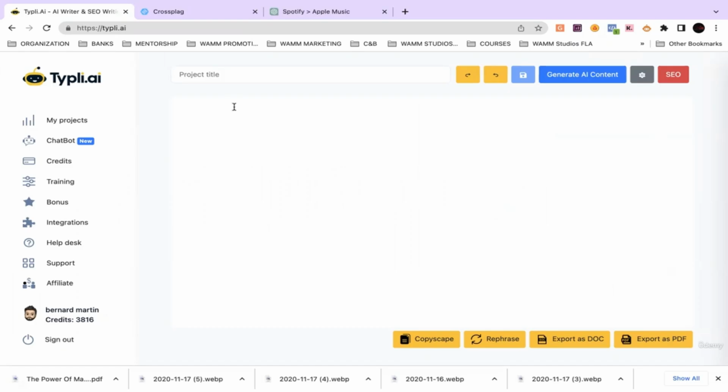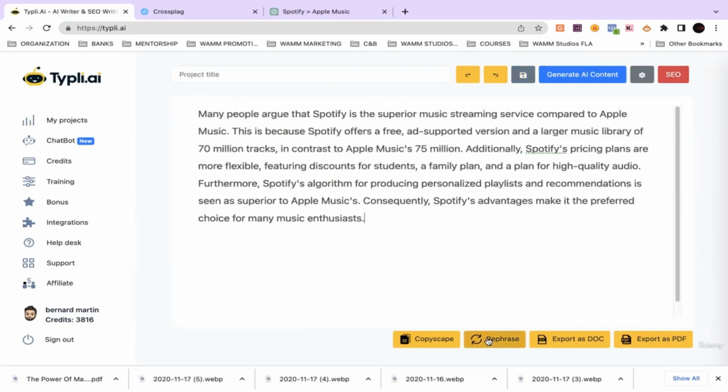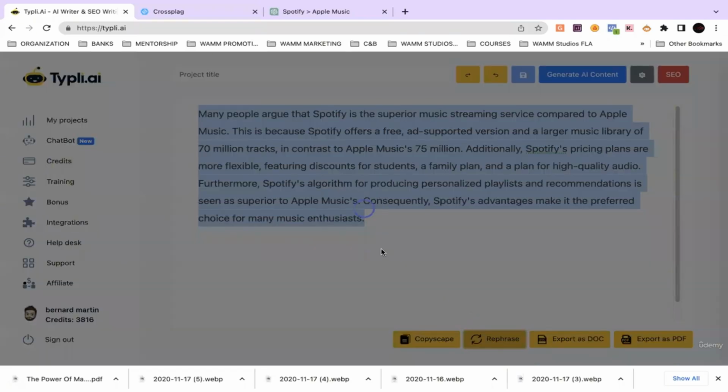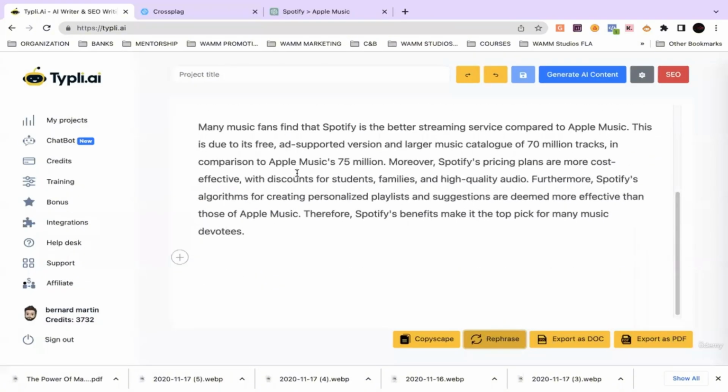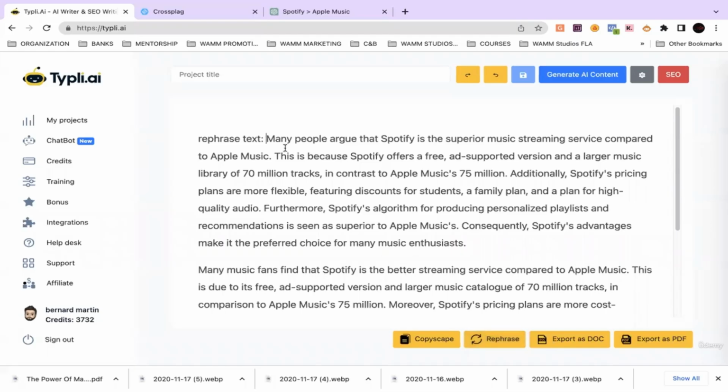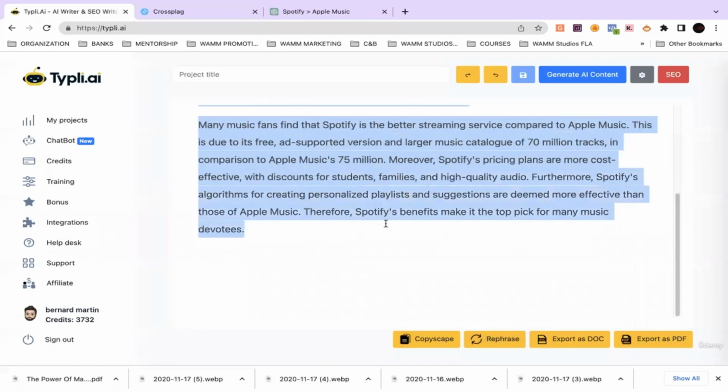Rephrasing the AI content. So we're going to paste it here and have it rephrase this entire paragraph. Boom, it just rephrased the whole entire thing. All right, so we're going to take this.